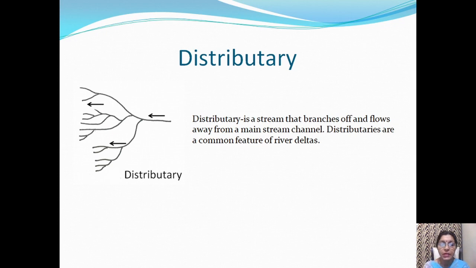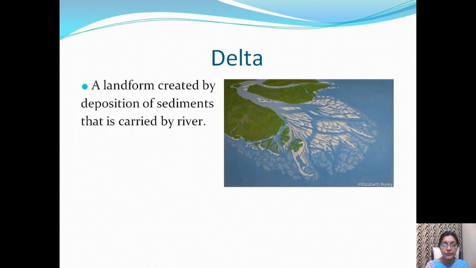Distributary. Distributary is a stream that branches off and flows away from the main stream channel. Before reaching the sea, the main river divides into numerous channels. These channels are known as distributaries. Hooghly is the distributary of river Ganga.